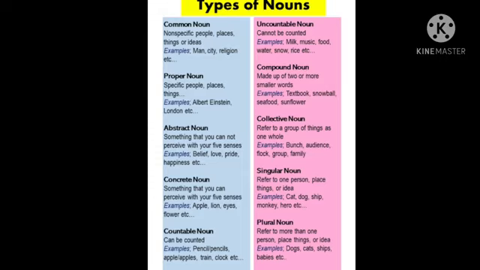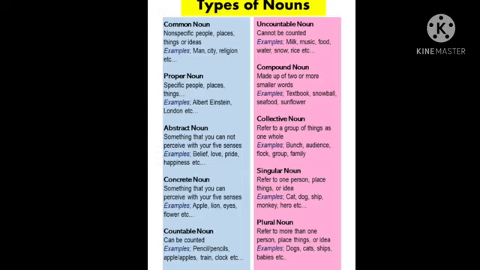Then we have the concrete noun and the compound noun. Concrete noun means something that you can perceive with your 5 senses. That is the same as the common noun itself. Okay, common noun and concrete noun are the same, but the word is still there just to go with the compound noun. Compound noun means it is a noun that is made up of 2 or more smaller words, and it will always be a combination of nouns.